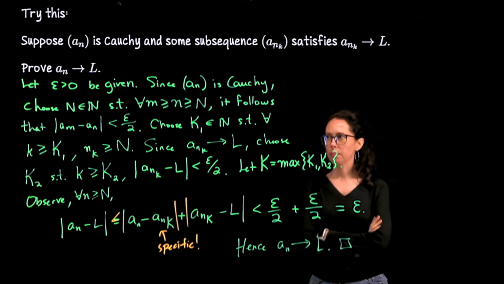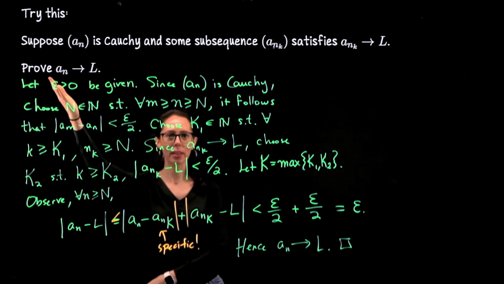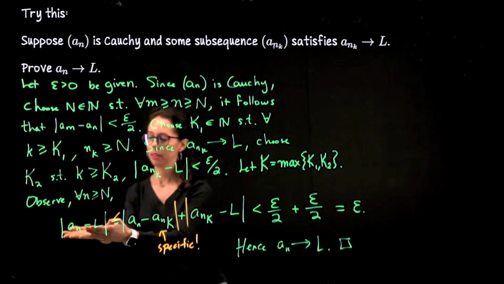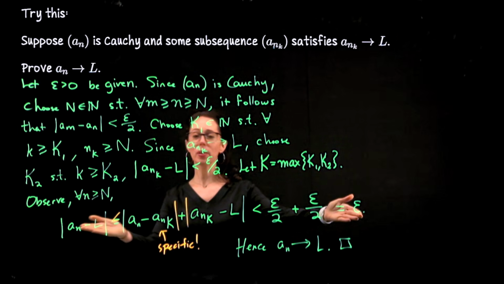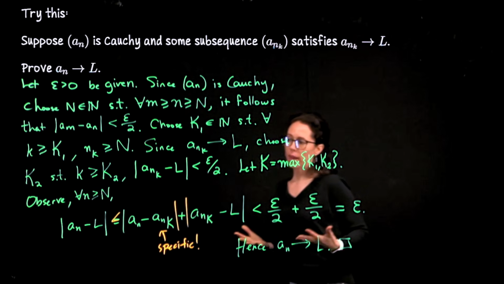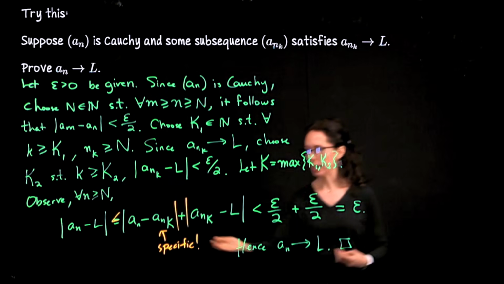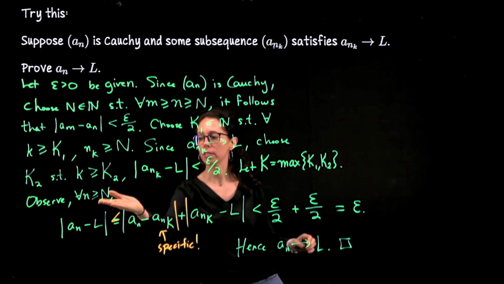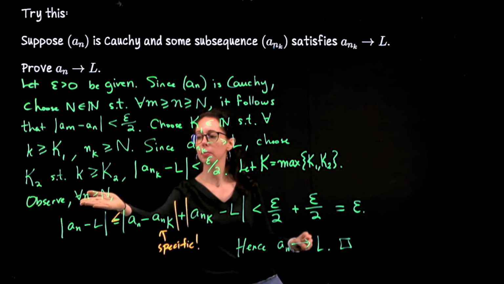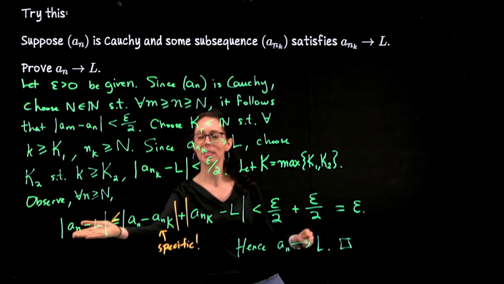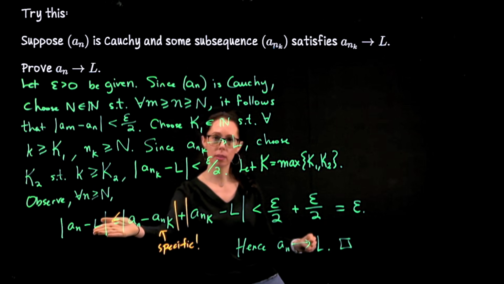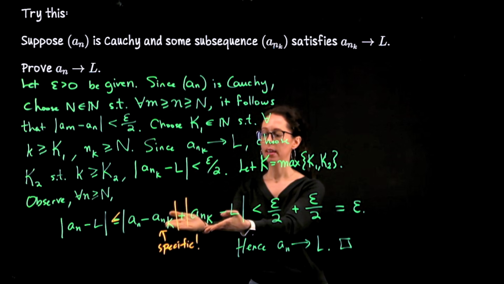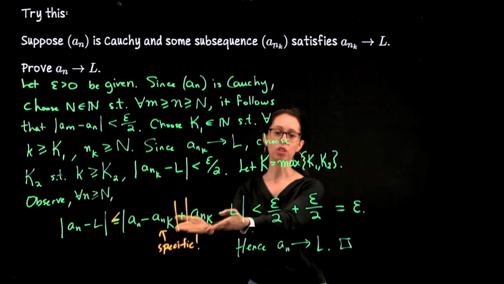The thing is, this is not a statement about the subsequence. The statement that we were asked to prove was just about the sequence. So if you look here and here, it's just proving a sequence converges to L. When you do that, the index n right here must be general. We're trying to say that given this choice of epsilon, there's a threshold out there so that for all terms with an index at or beyond that threshold, the distance from the corresponding sequence term to this limit L is less than epsilon.